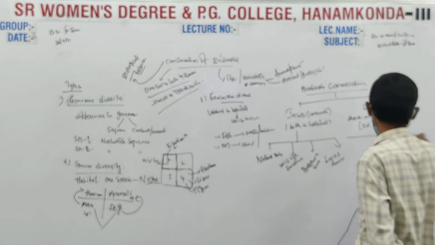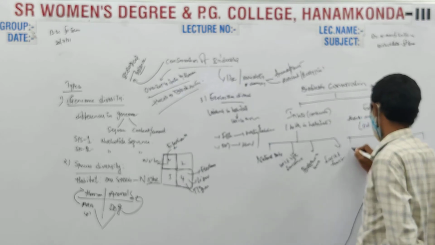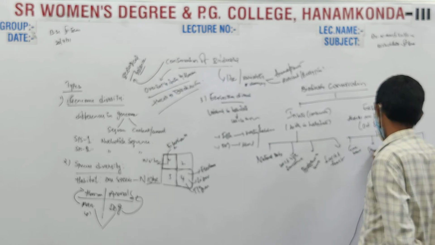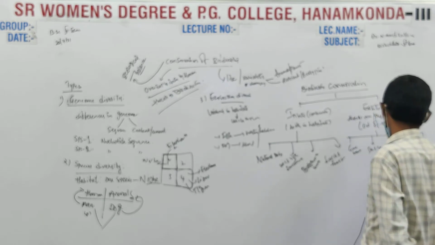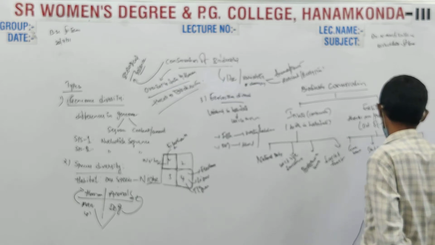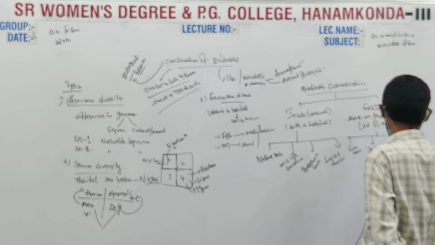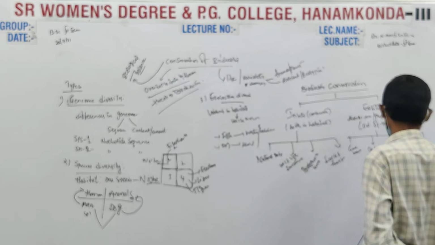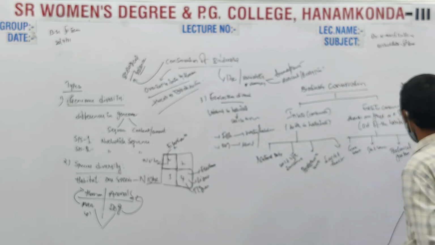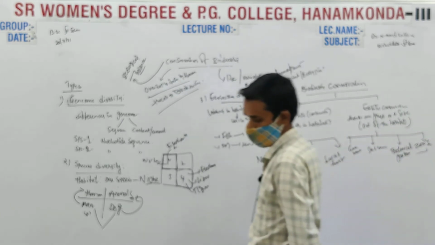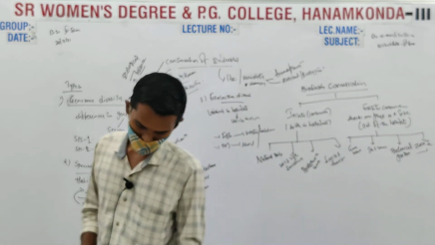Whereas ex situ conservation includes gene banks, seed banks, botanical gardens, and zoos. So these come under ex situ conservation.